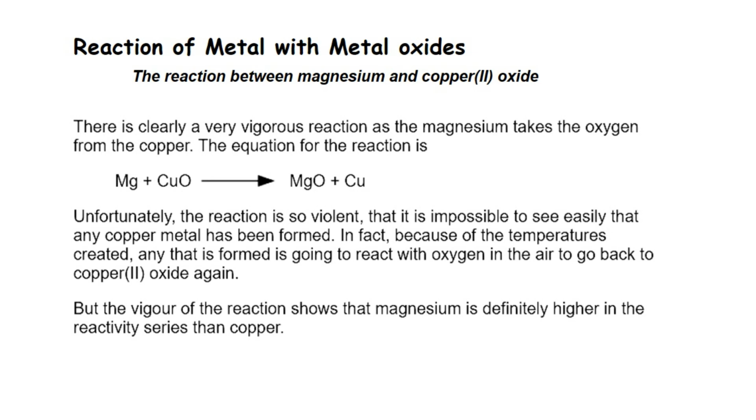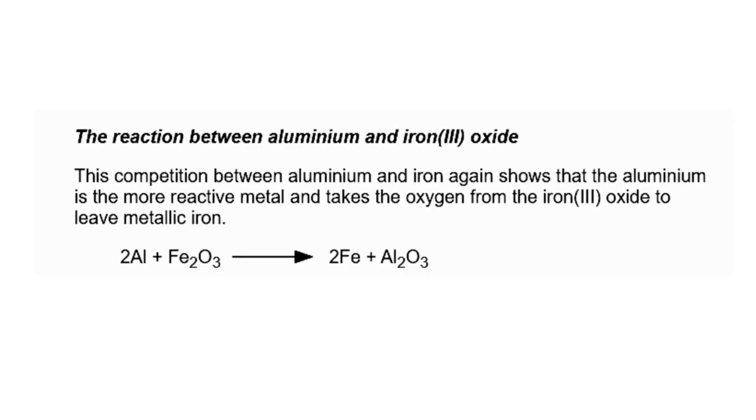The reaction between aluminum and iron(III) oxide. This competition between aluminum and iron again shows that aluminum is a more reactive metal than iron, and it takes the oxygen from iron(III) oxide to leave metallic iron. As you can see in the reaction, aluminum plus iron(III) oxide gives iron plus aluminum oxide.